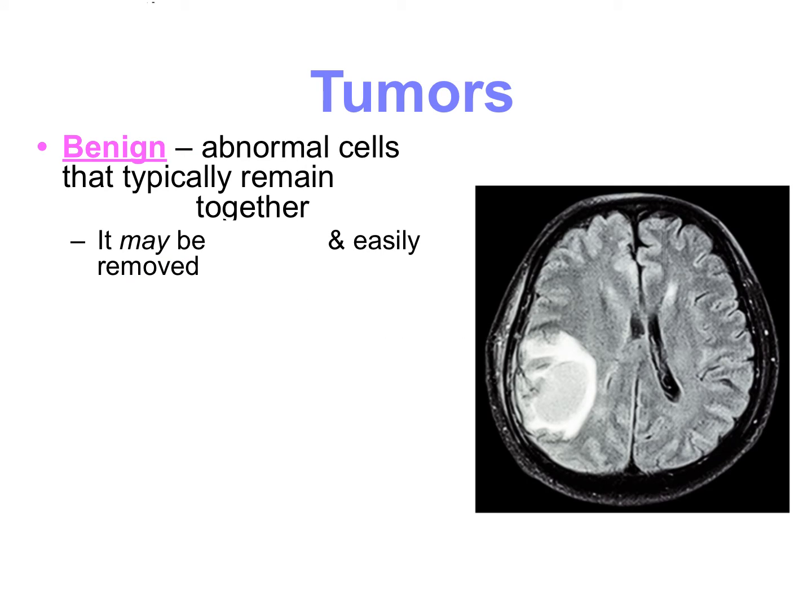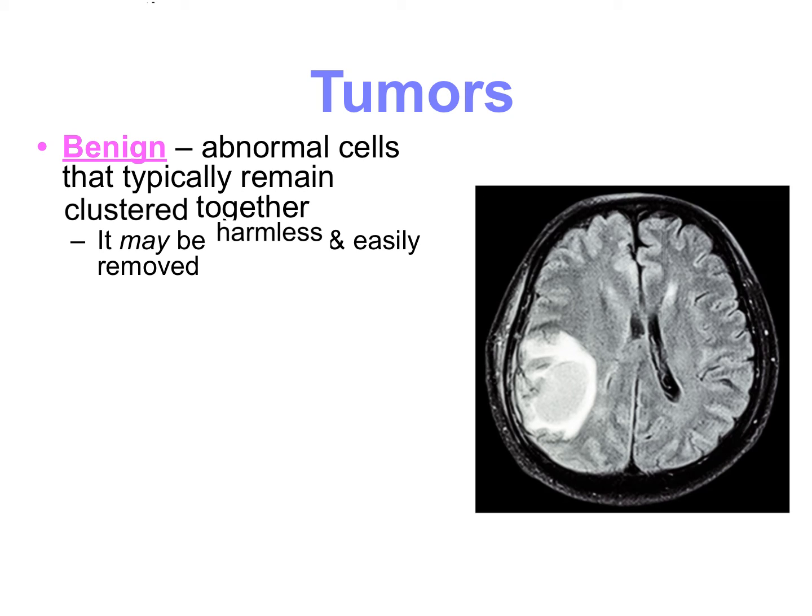We're going to talk about some different types of tumors and to specify when we should be scared of this word and when you don't necessarily need to be. So our first type of tumors are benign, and these are abnormal cells that typically remain clustered together. So these are typically harmless and can be easily removed.